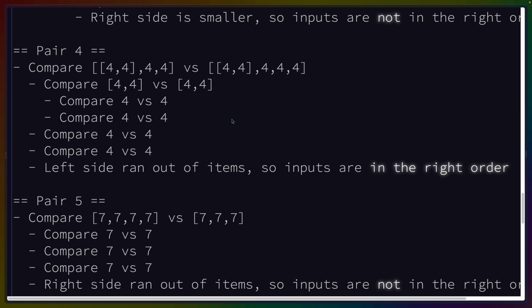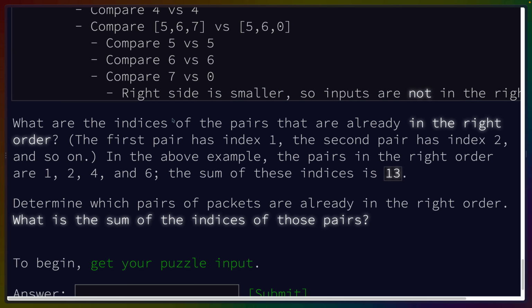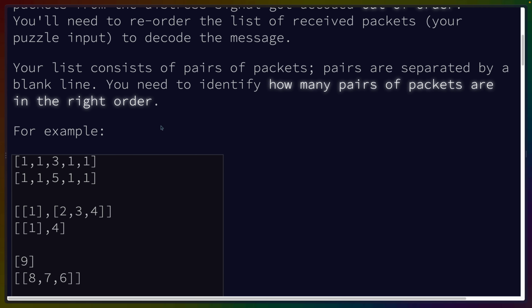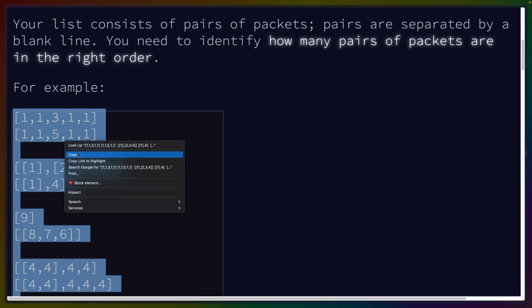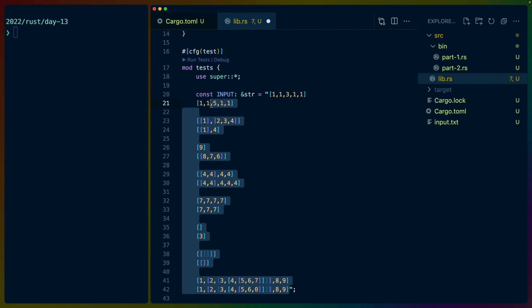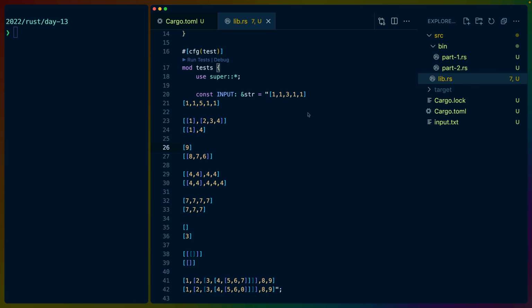So we're just identifying which ones are and are not in the right order. Do we have all of these in a list somewhere I can copy paste? I guess it's all of this, right? Copy, and then we can come back in here to figure it out. So here's our input. The parser feels like it's pretty easy to write. It's either just an enum or a list, or a number or a list, sorry, separated by commas.